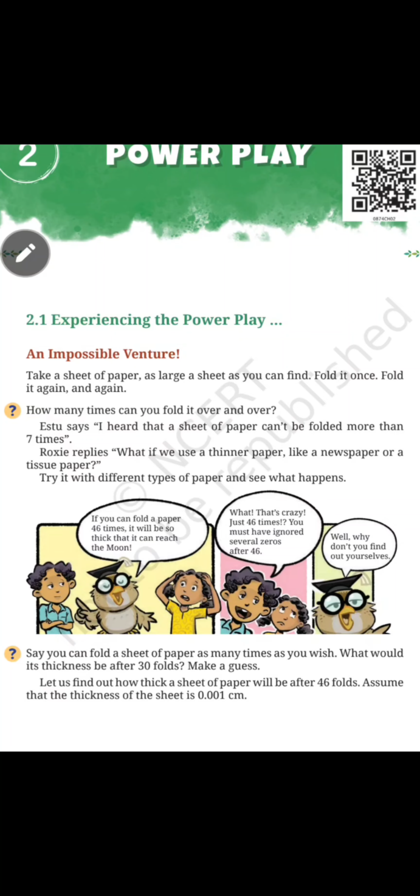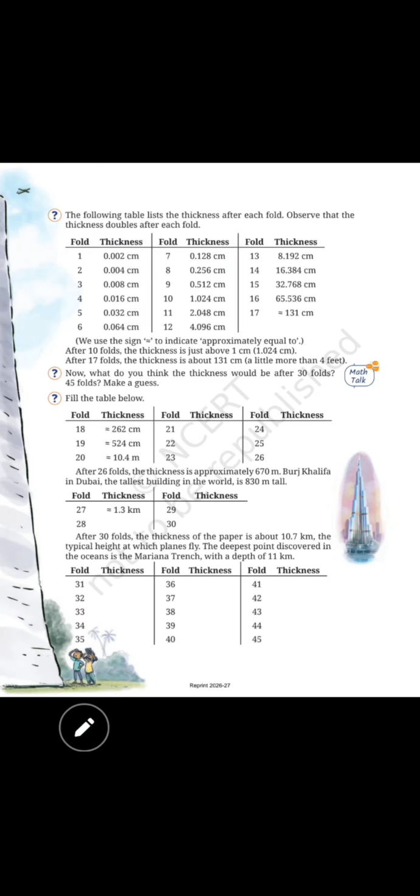Okay. Say you can fold a sheet of paper as many times as you wish. What would its thickness be after 30 folds? Make a guess. Let us find out how thick a sheet of paper will be after 46 folds. Assume that the thickness of the sheet is 0.001 centimeter.